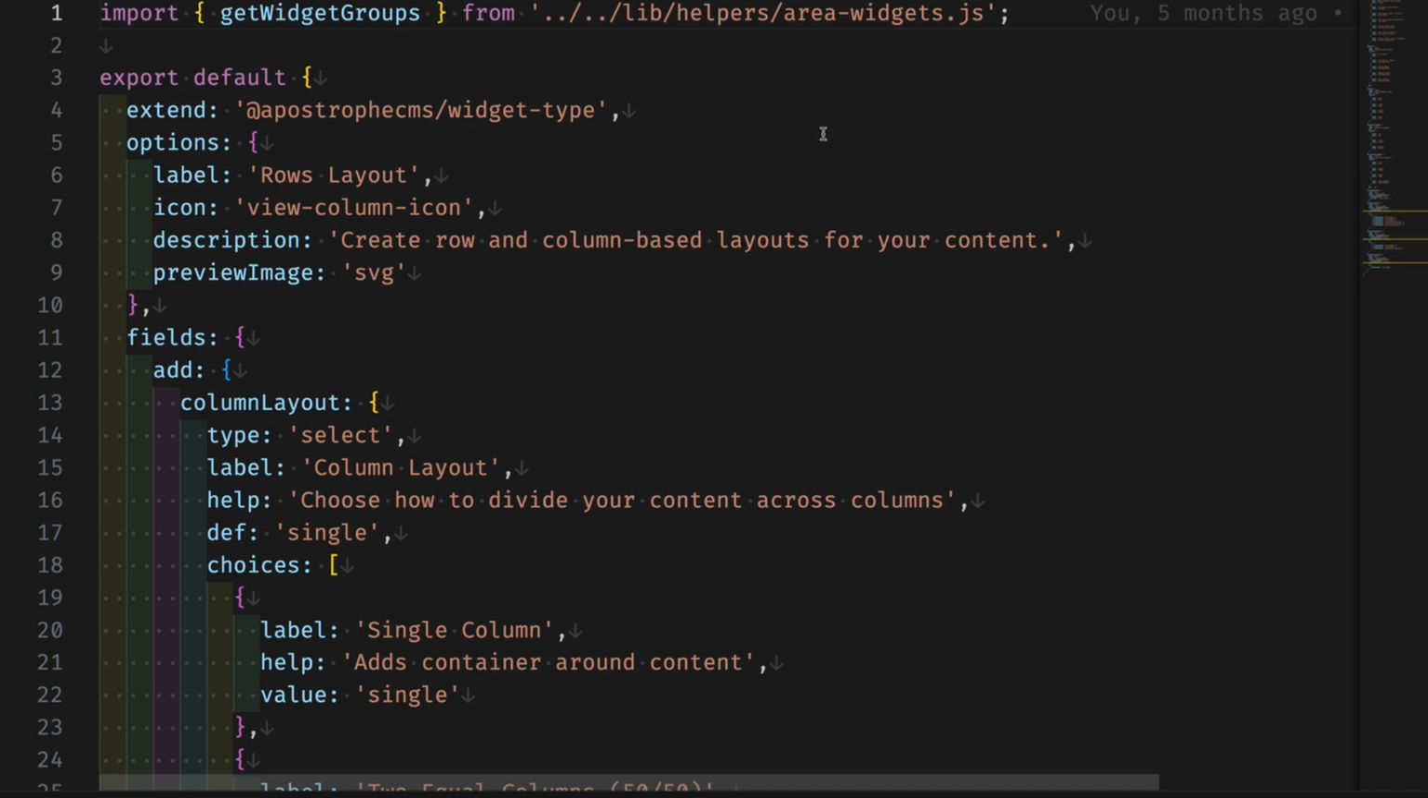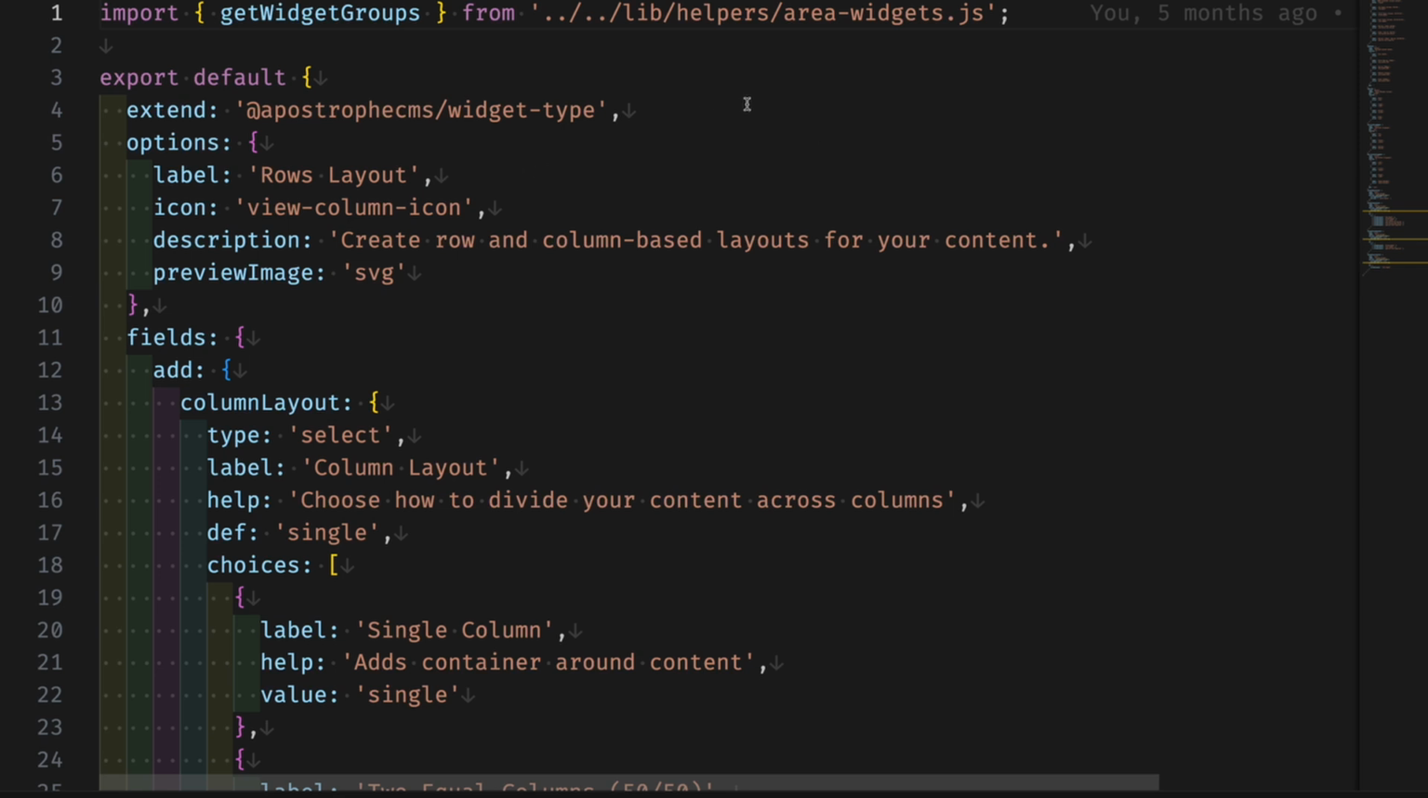So what that's going to do is give your individual widget instance access to all of the methods that are available within the core widget type module. And so this provides a whole framework of different things that the widget can then access.